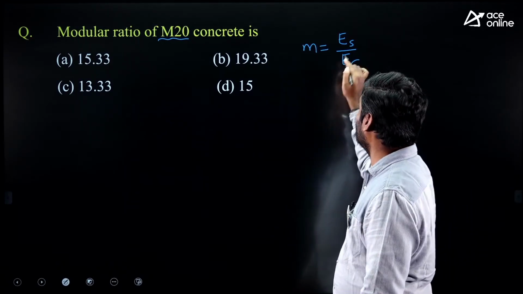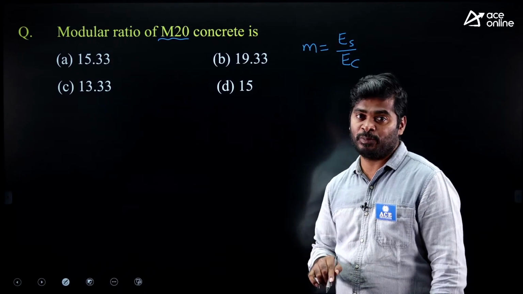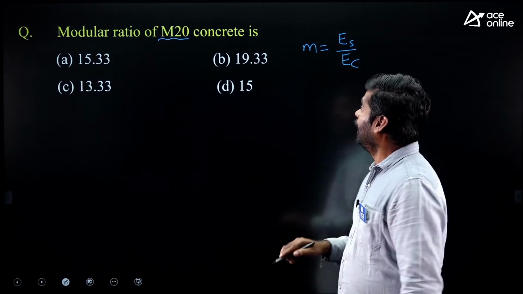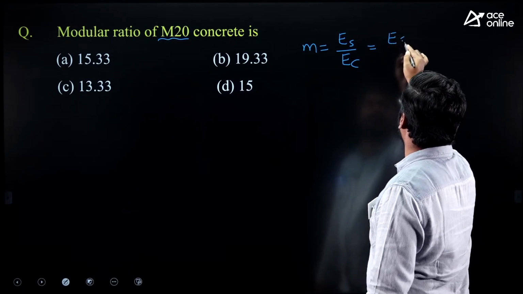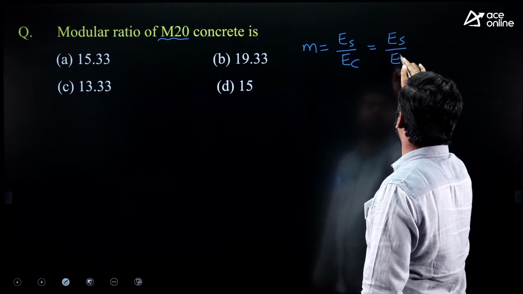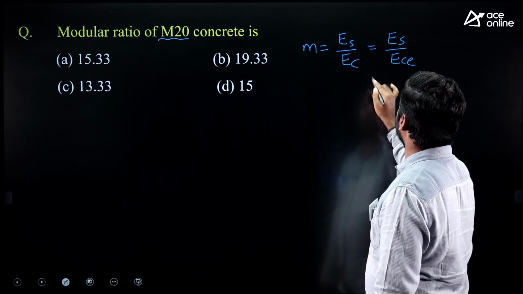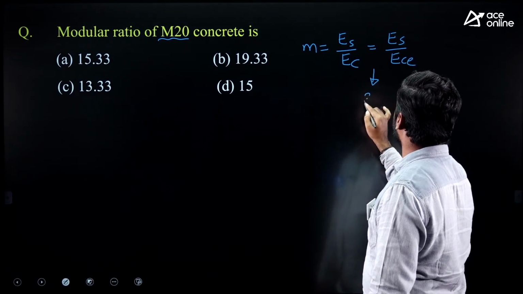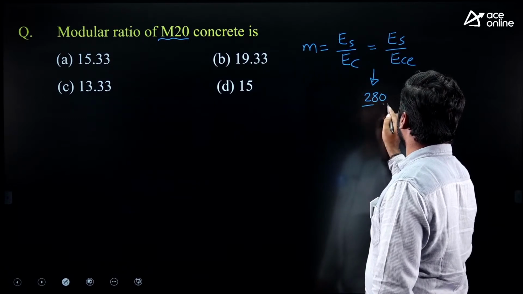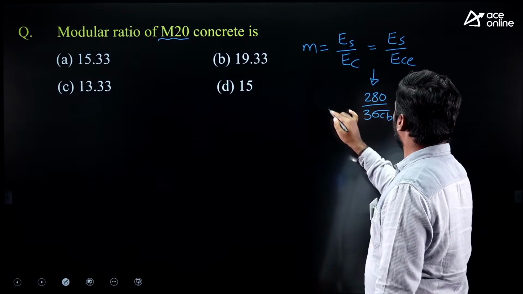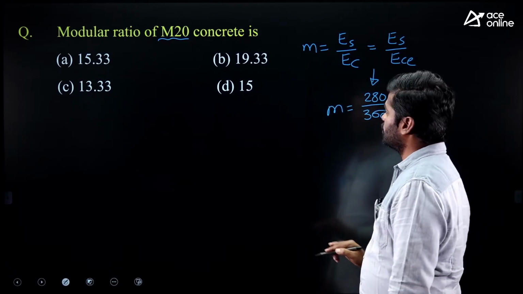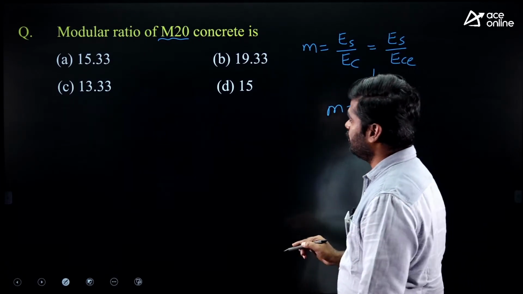But this formula we are not using in the working stress method. We are not using ES upon EC here. We are using one empirical formula, that is 280 upon 3 sigma CBC. Modular ratio m is equal to 280 upon 3 sigma CBC.